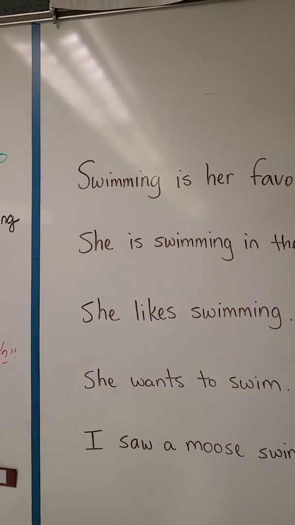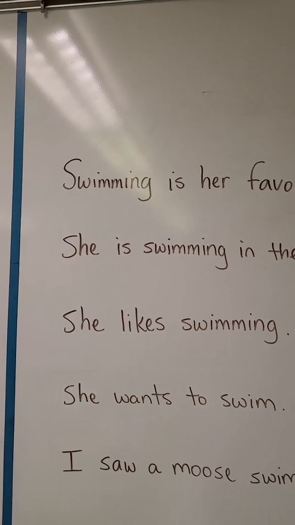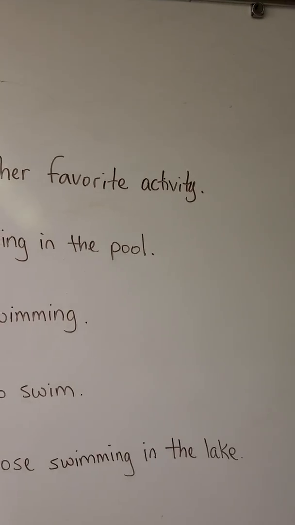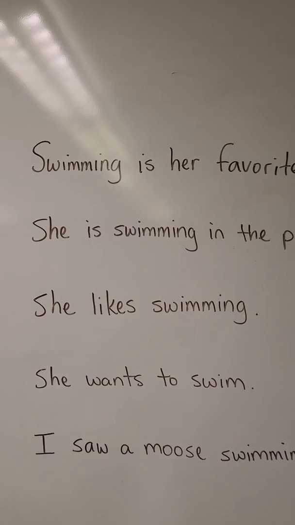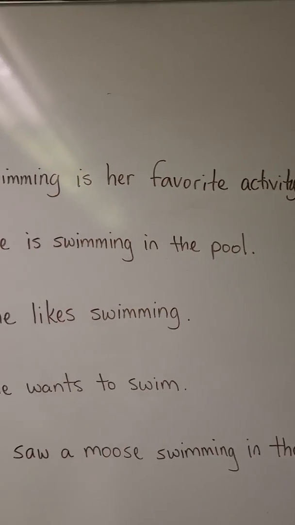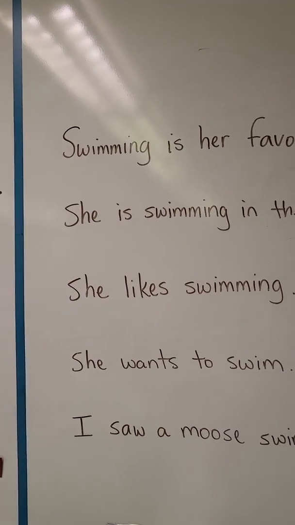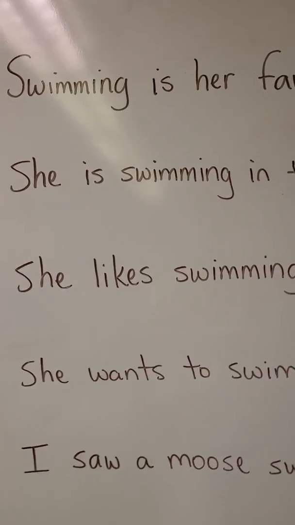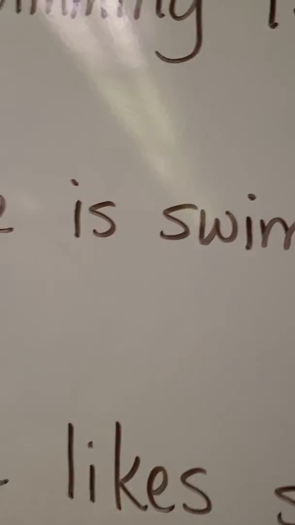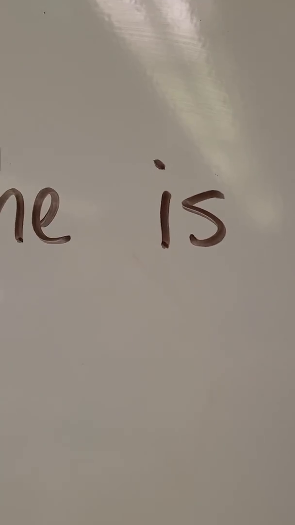One thing that's hard about finding verbs sometimes is that there are things that look like verbs in a sentence, but they're not the actual verb. So right here we have the sentence, swimming is her favorite activity. Every sentence has to have a subject and verb. And we have a little song that helps us remember the be verbs. Am, is, are, was, and there's the is. So here's our verb, is.